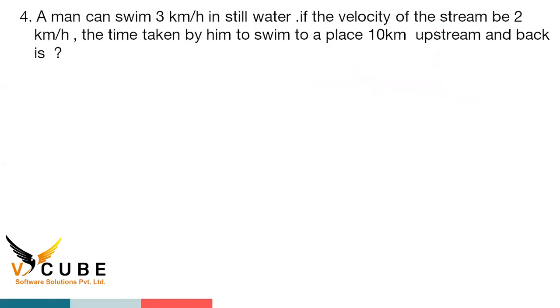Next one. A man can swim 3 km/h in still water. If the velocity of the stream is 2 km/h, the time taken by him to swim to a place 10 kilometers upstream and back is? First read the question properly, then we get the answer. Somebody is saying 10 hours. Okay, very good.